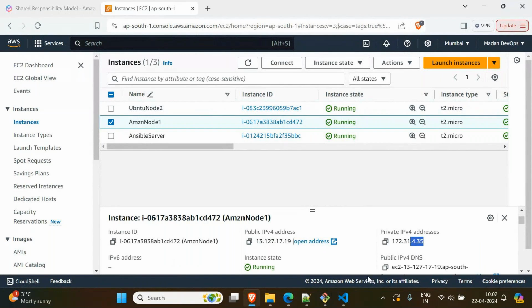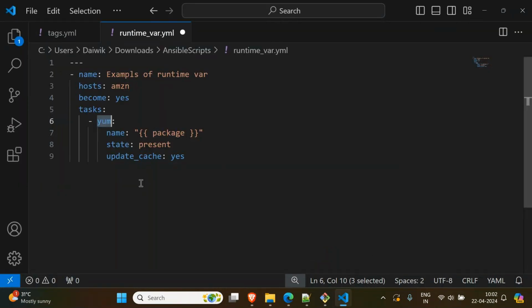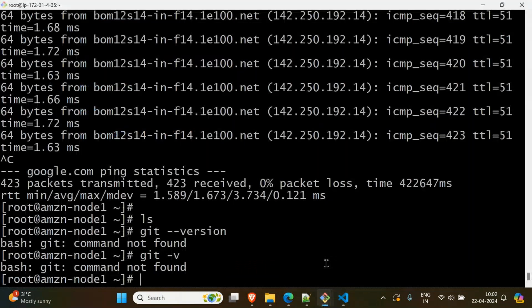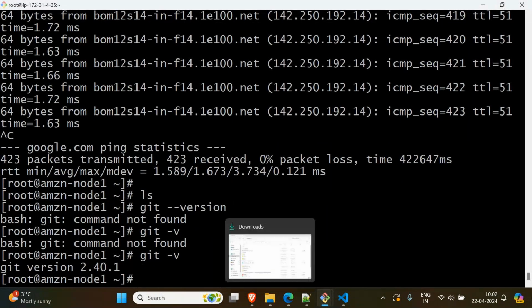Why? Because the module we used is only the yum module. We have used only the yum module. The yum module will work only for Amazon. It will not work for Ubuntu. For the Ubuntu server, the apt module is required, right? For that, I have to explain another concept. I will explain that concept and then come back to this. But anyway, let me check whether our Amazon now has Git installed. You see the Git is installed successfully. No problem. I will fix the issue and come back.